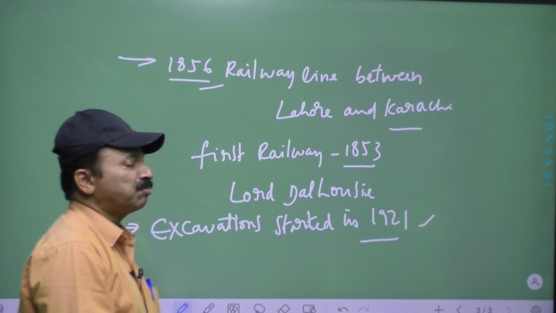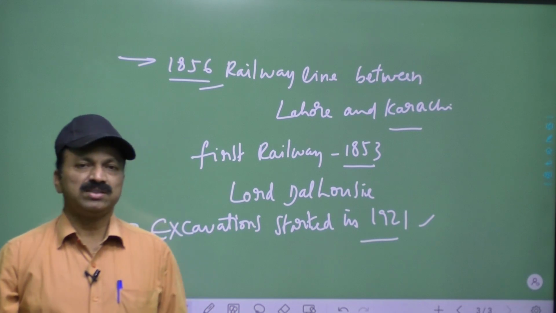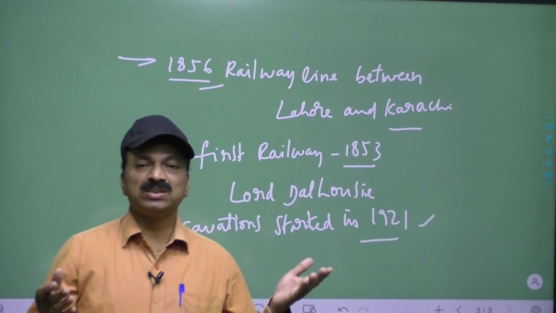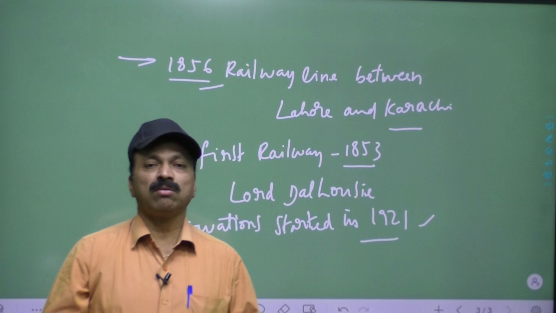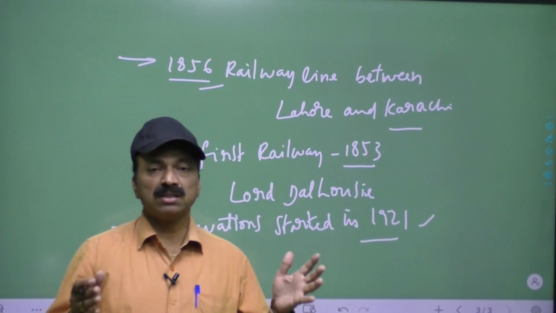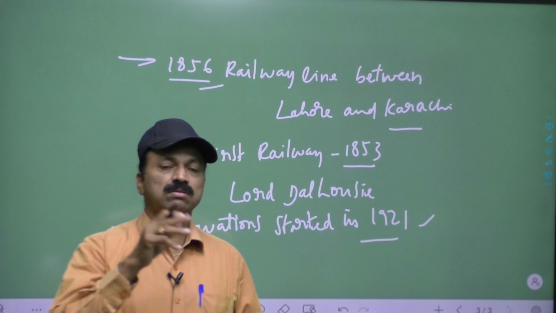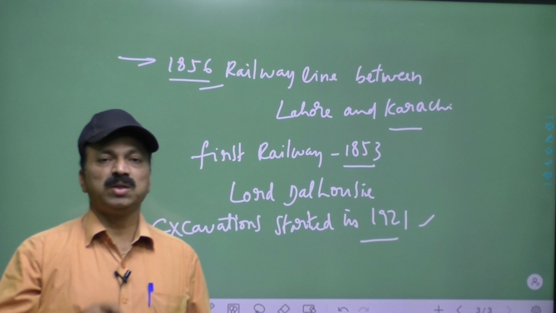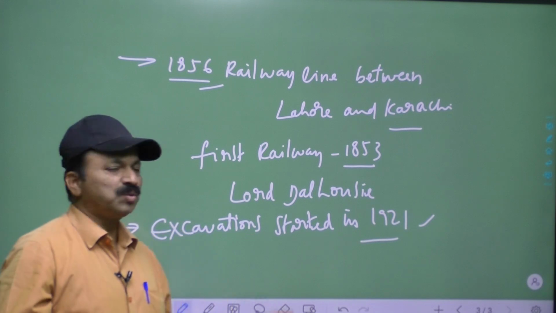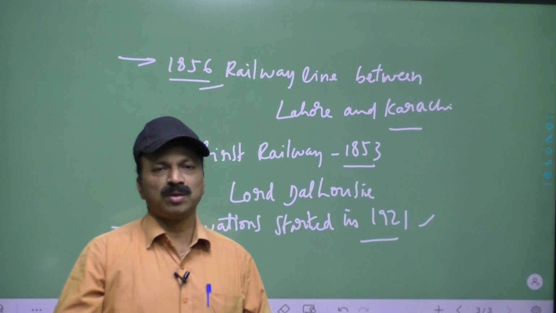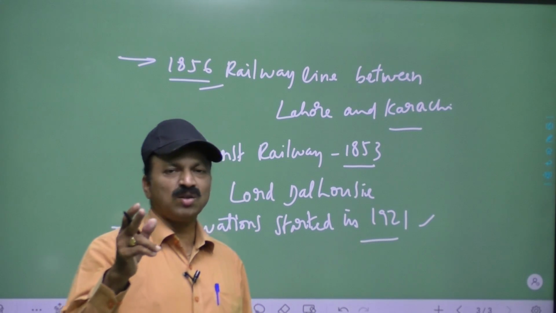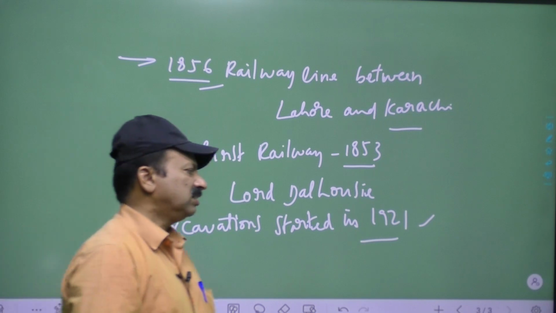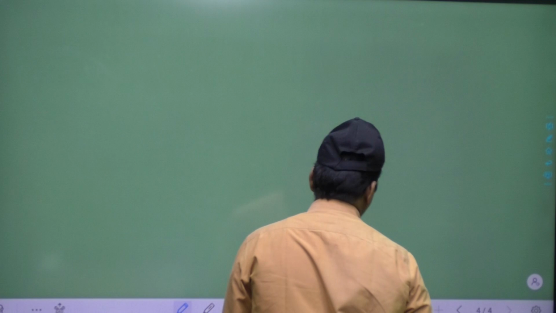This civilization is an urban civilization. The Indus Valley civilization is an urban civilization. It developed beside the river Indus, that's why we call it Indus Valley. Harappa was the first site that came to light, that's why it is also called Harappan civilization. Bronze metal was abundantly used, hence we call it a Bronze Age civilization. All these important points you have to know. This civilization is not rural, it is urban, a well advanced, well developed civilization.